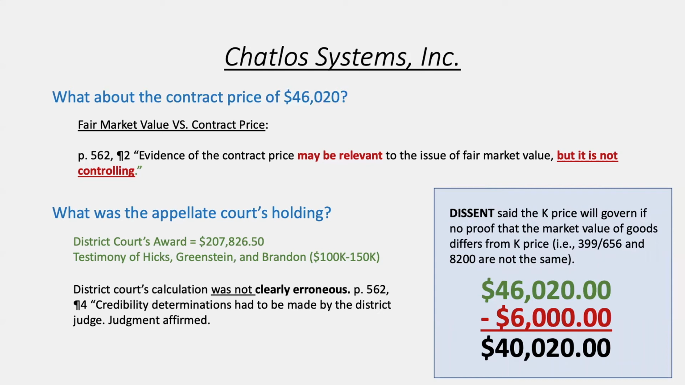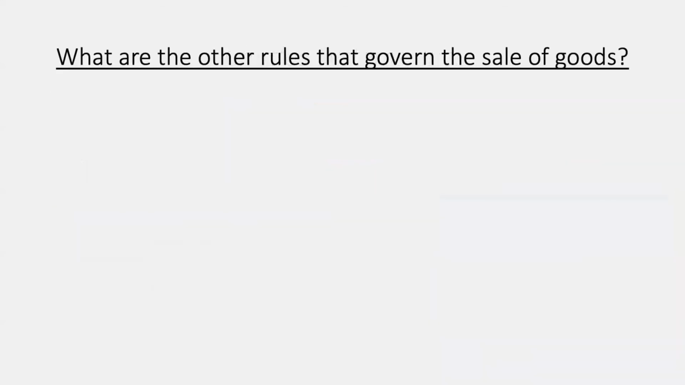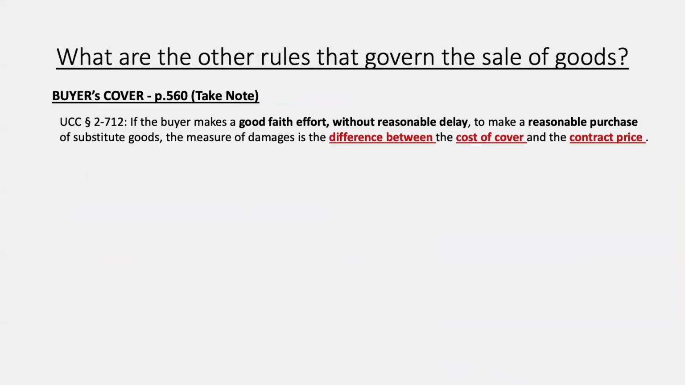Now, in terms of other rules you need to know for the bar exam, as well as our in-class exam related to the sale of goods, the other rule you need to know is a buyer's cover, which showed up on page 560, take note. And so basically, if the buyer makes a good faith effort without reasonable delay to make a reasonable purchase of substitute goods, the measure of damage is the difference between the cost of cover and the contract price.